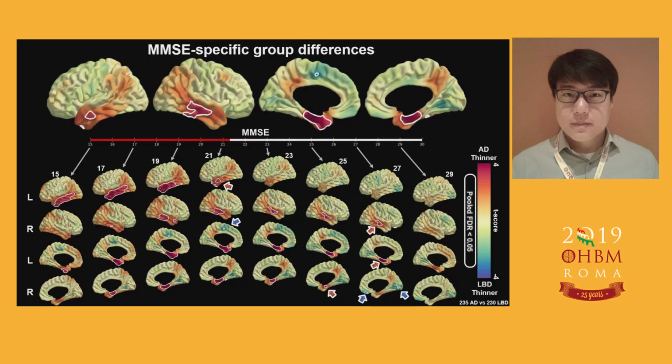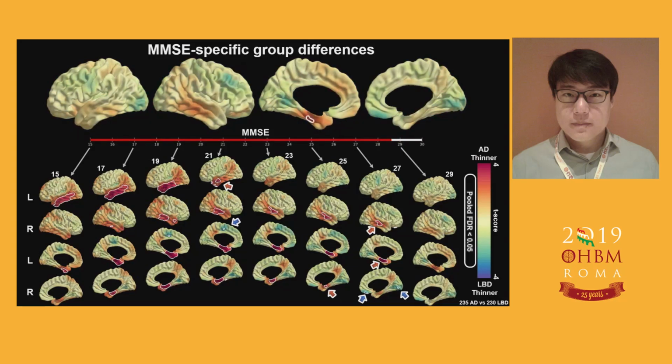Okay, at 27, significant AD thinning starts showing in the left entorhinal cortex and the right lateral temporal lobe. We observe a left LBD thinner pattern in the orbitofrontal cortex and the occipital cortex. At 25, the right entorhinal cortex follows.